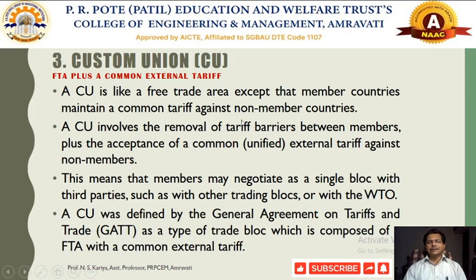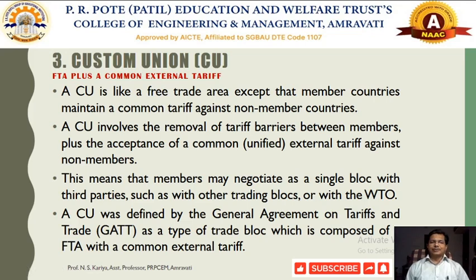So non-member countries, those who are conducting international trade with the customs union, can exchange goods and services, but they have to pay some common tariff, which is applicable to non-member countries. All member countries of that customs union can conduct free trade under that customs union form of economic integration.